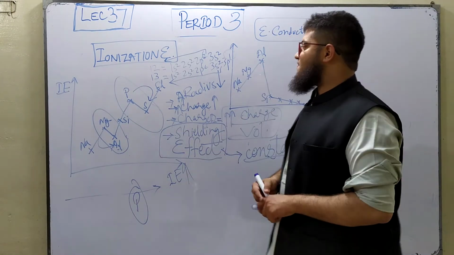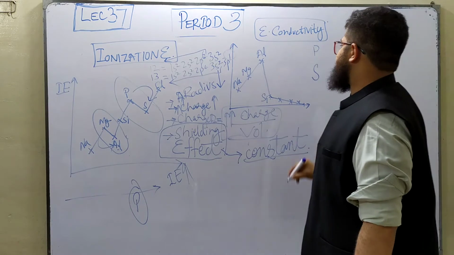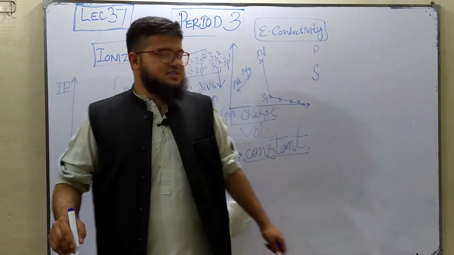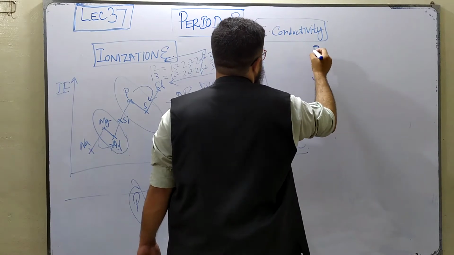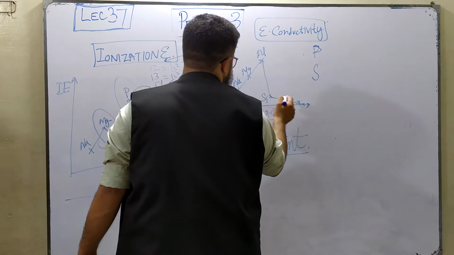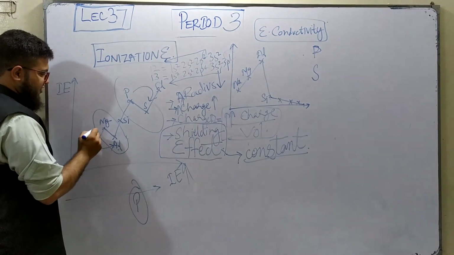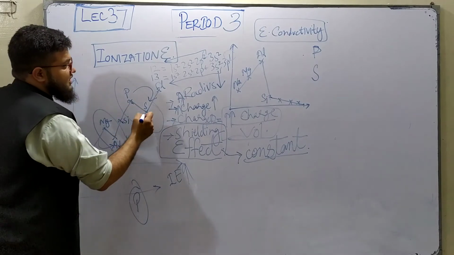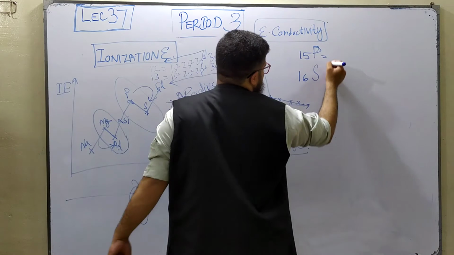In case of sulfur and phosphorus, again you'll need the electronic configuration, but there's a slightly different reason. If you look at the proton number of phosphorus and sulfur, where is it? Okay, here it is: 11, 12, 13, 14, 15 and 16. The proton number of phosphorus is 15 and sulfur is 16.